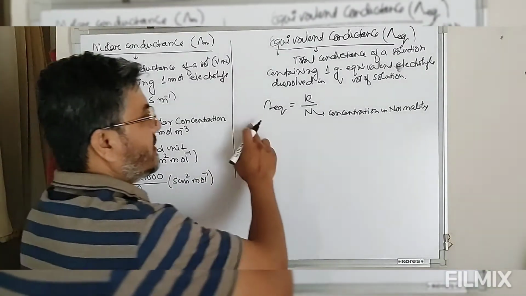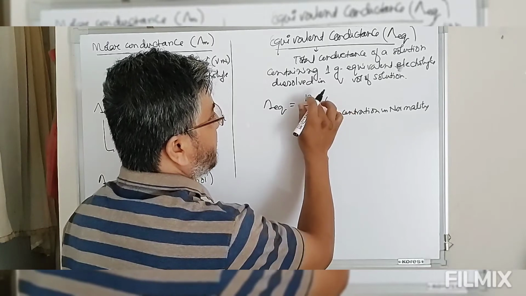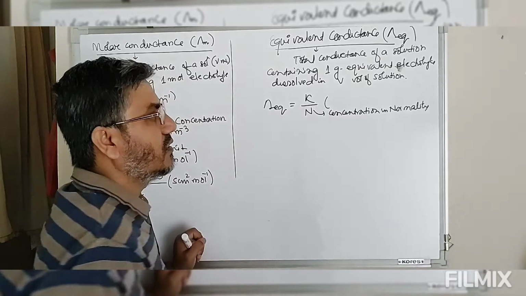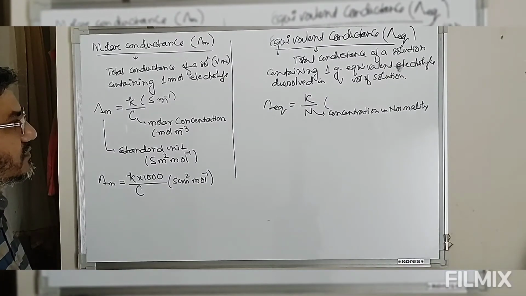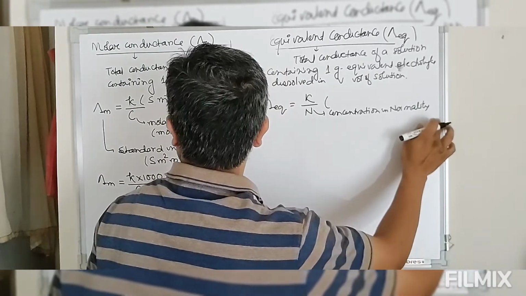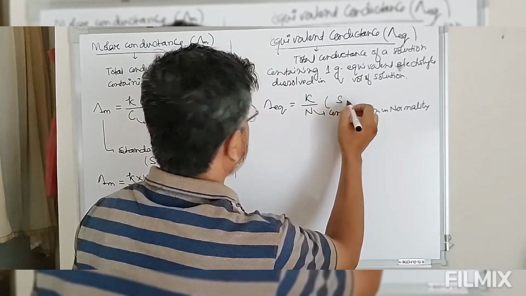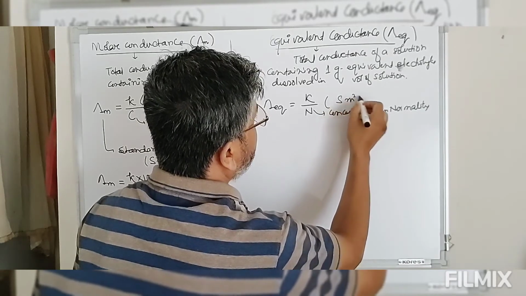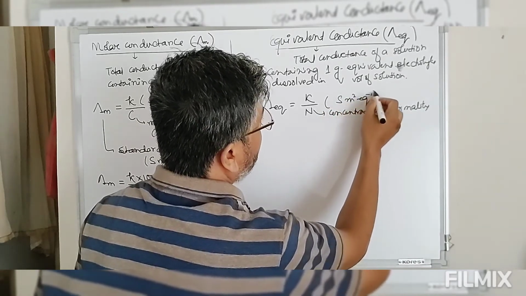Under standard conditions, kappa is in Siemens meter inverse and the concentration is in gram equivalent per meter cube, so the unit will be Siemens meter square per equivalent.